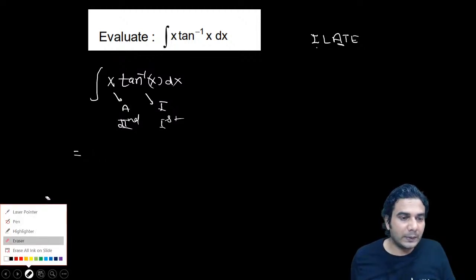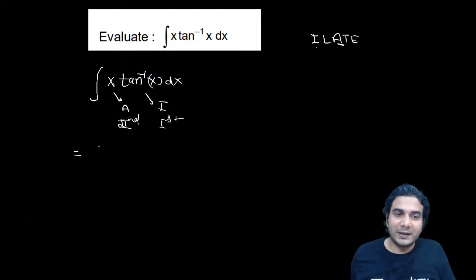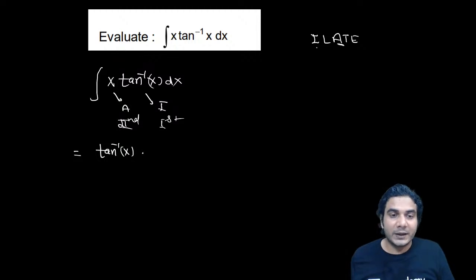Alright, so let's apply this. First function is tan inverse x, and the second is x, so we integrate x. Although the differentiation of tan inverse will not vanish, if I choose x as the first function and tan inverse as the second, then I don't know the integration of tan inverse, so I will get stuck there. That's why there's no chance. You need to integrate x only, so it is x squared by 2.